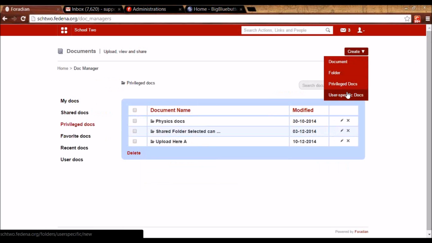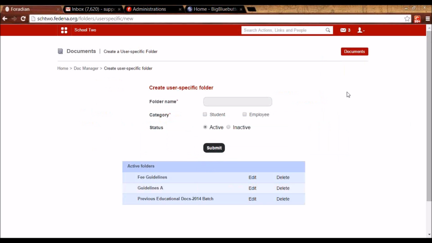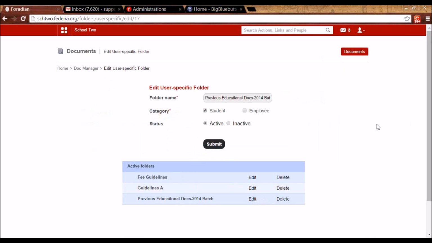The next option that we have is User-Specific Docs. So here, for example, I can create a folder called previous educational docs for a particular batch, and this folder is applicable to student and is active. This means that this folder that I've just created, I'll be able to put documents for each student separately. So let me show you how to do that.